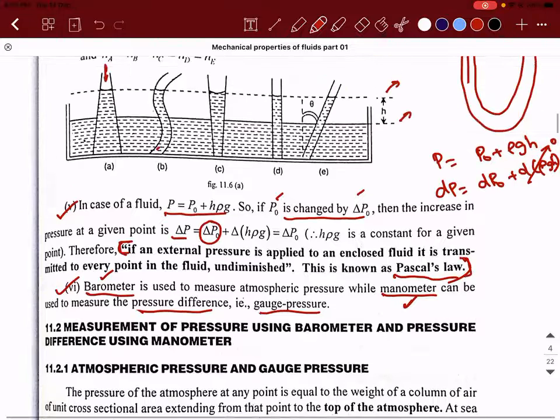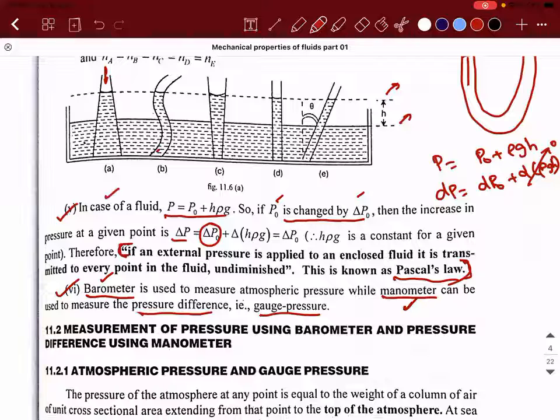Whenever you talk about an ideal fluid, in case of a fluid, we know that P is equal to P naught plus rho gh. When the atmospheric pressure is changed by delta P naught, then the increase in pressure can be felt at that point also. So the change in the atmospheric pressure, that is the excess pressure that is applied, is equally transmitted to the other parts of the liquid.